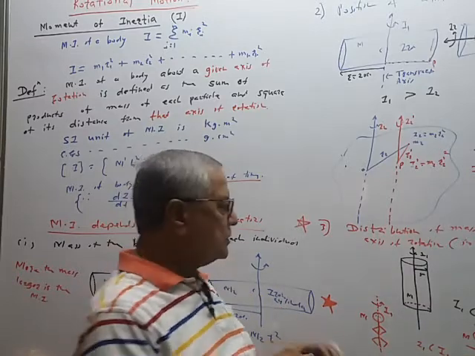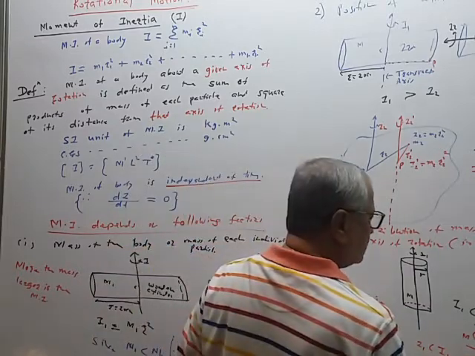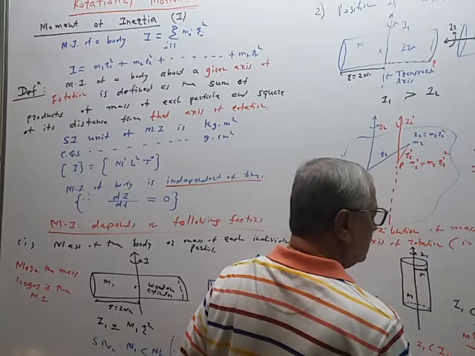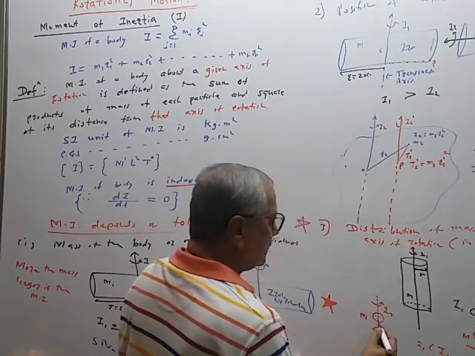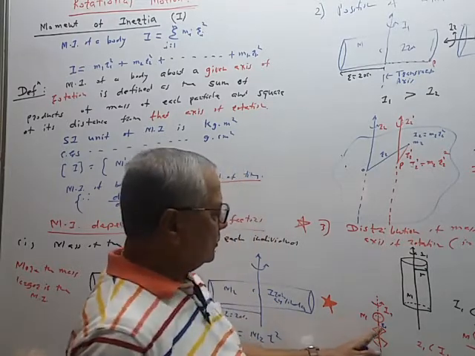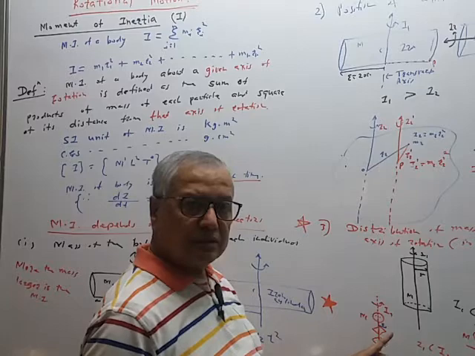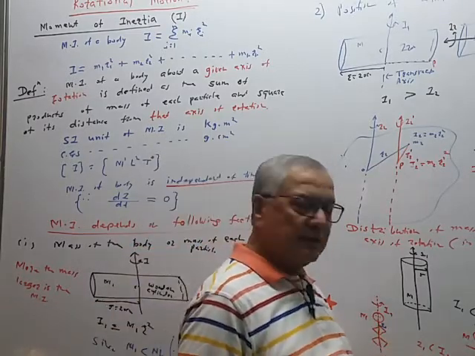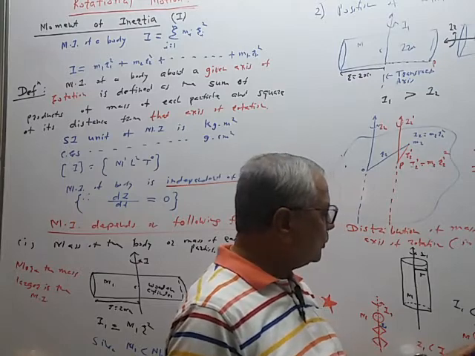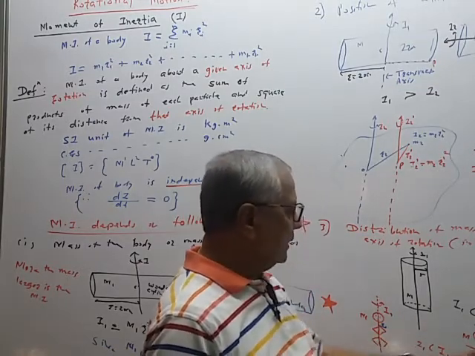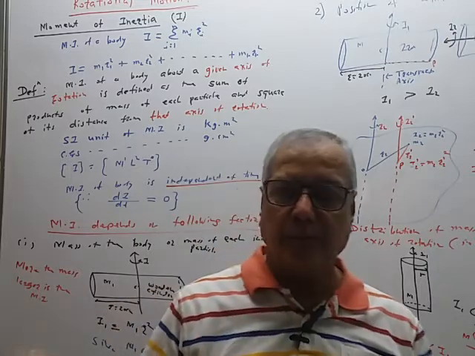Because the mass is distributed up to this one distance. The mass is distributed only up to this distance. So the distribution of mass has a shorter range. The distribution of mass has a longer range. So more moment of inertia, less moment of inertia. We will need this example many times.